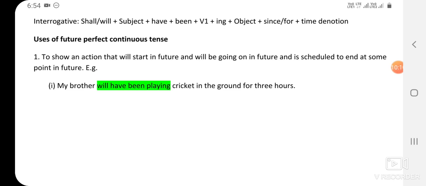So these were future tenses. I hope you have understood the concept of tenses.